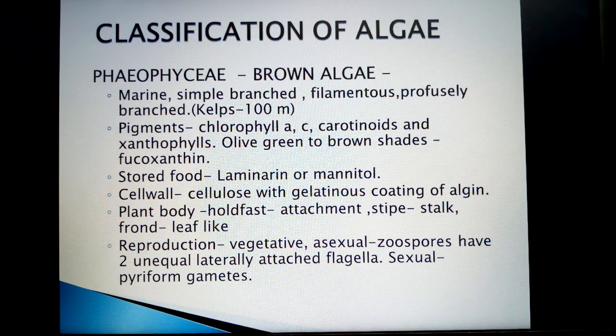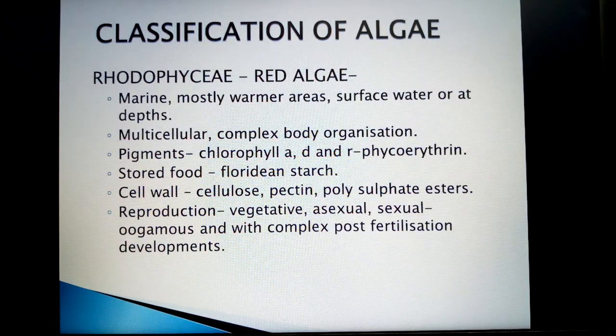The common algae which belong to this brown algae group, Phaeophyceae, are Ectocarpus, Laminaria, Sargassum, Fucus. This is about the brown algae. The next group is Rhodophyceae, that is red algae. Again, these Rhodophyceae algae are also aquatic, mostly marine habitat, and prefer warmer waters.